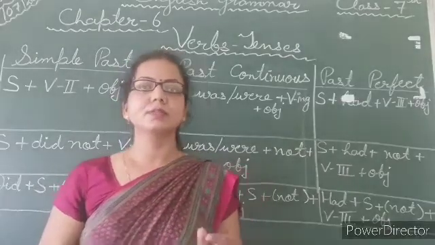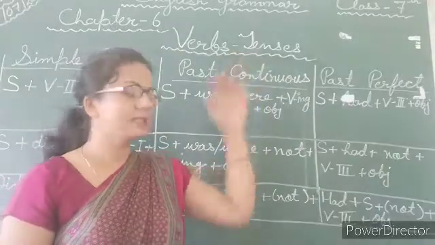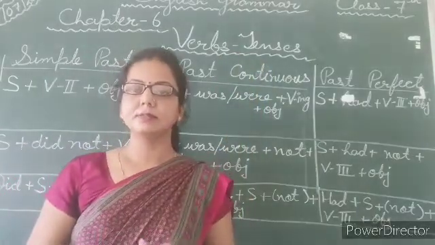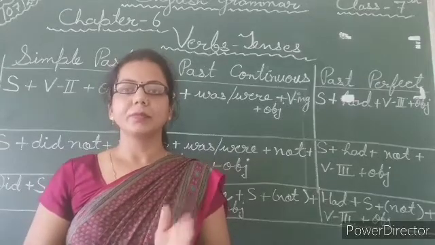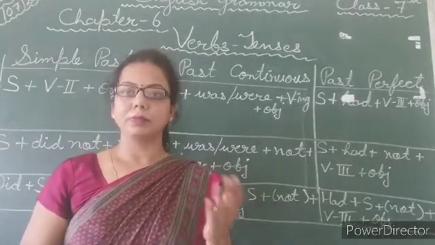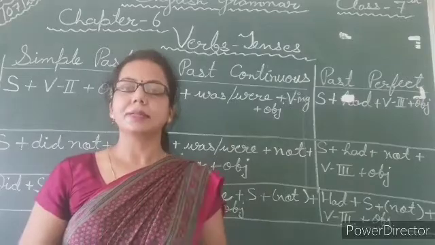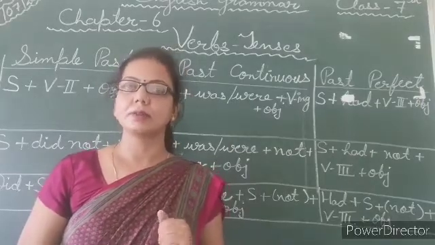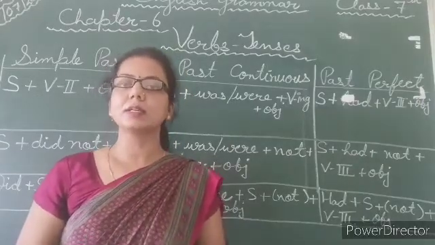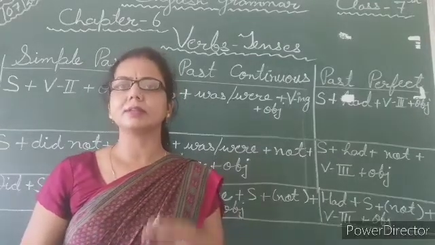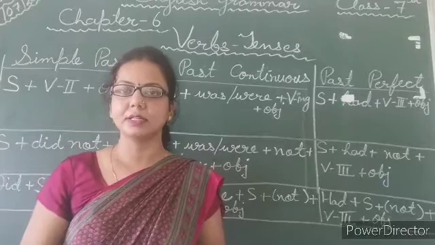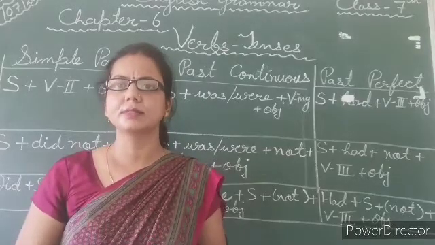So my dear students, if we categorize or divide tenses, then we will get three forms, that is past tense, present tense and future tense. Past tense means work is already done in some given time, like yesterday, the day before yesterday, or before 3 days.